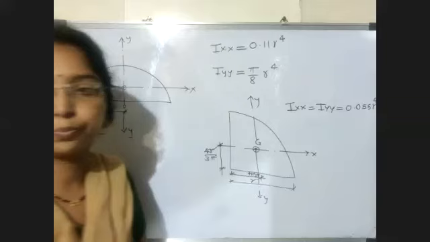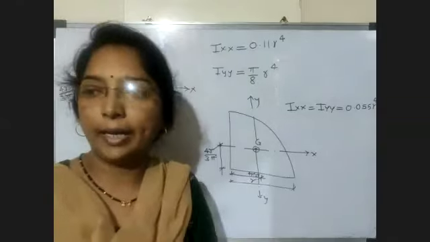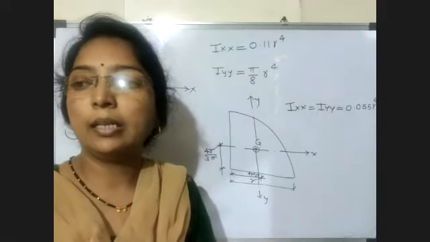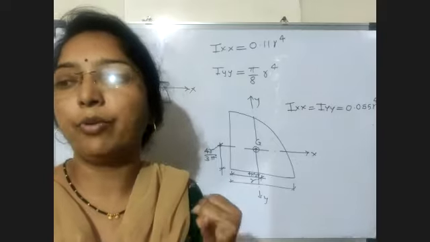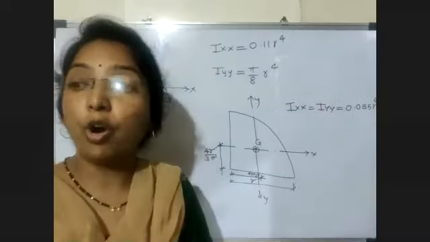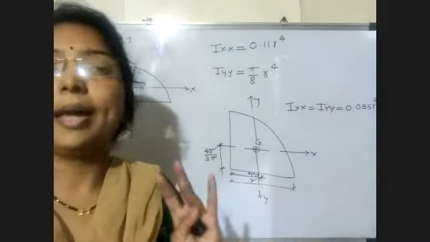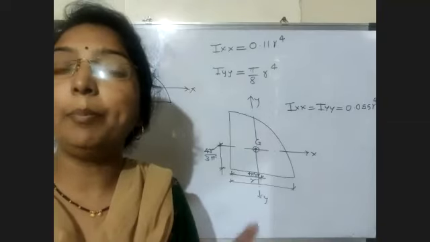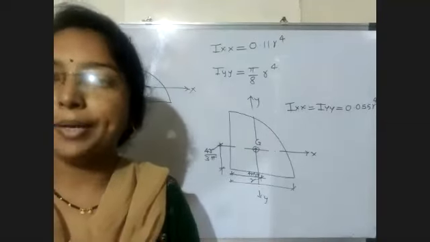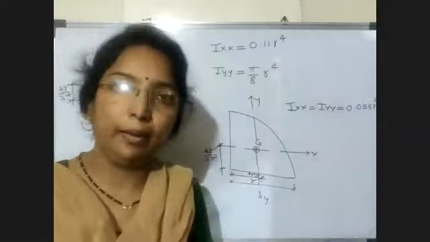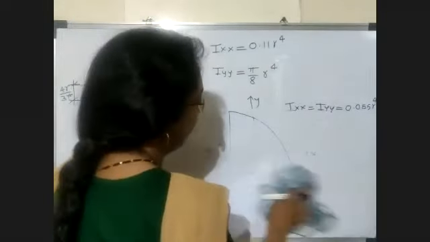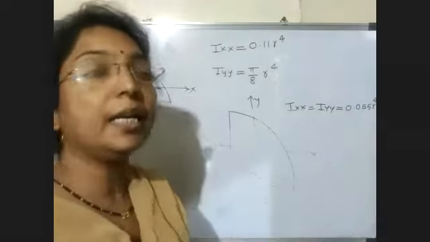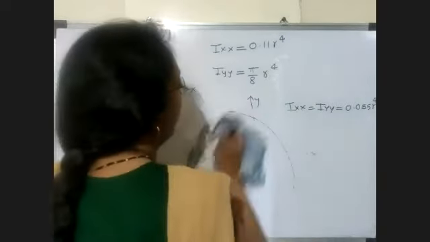So we have seen all the basic formulas for basic figures. First we have seen for rectangle, that is BD cube, Ix is equal to BD cube by 12, Iyy equal to DB cube by 12. For a hollow rectangle, Ix is equal to capital BD cube by 12 minus small bd cube by 12. Then for square, square means all the sides are same. So the formula is B raised to 4 by 12.